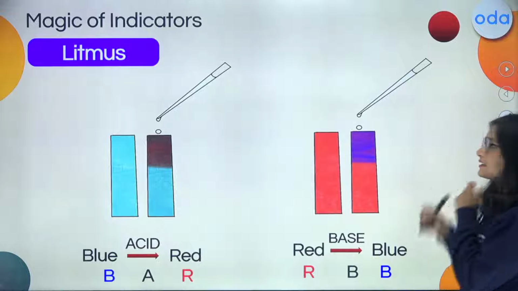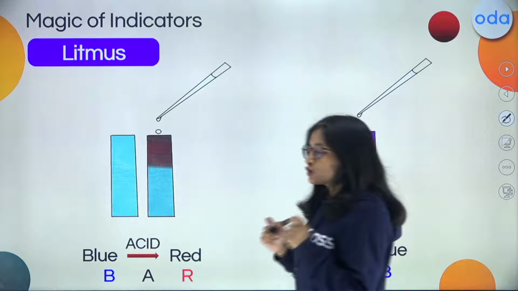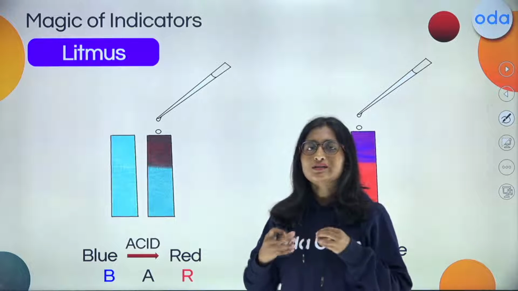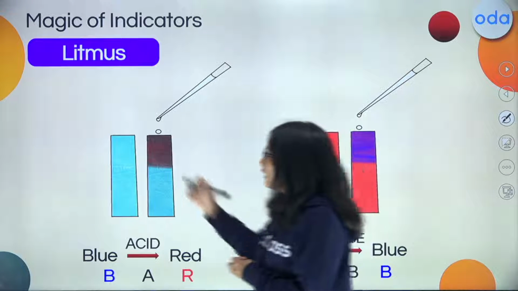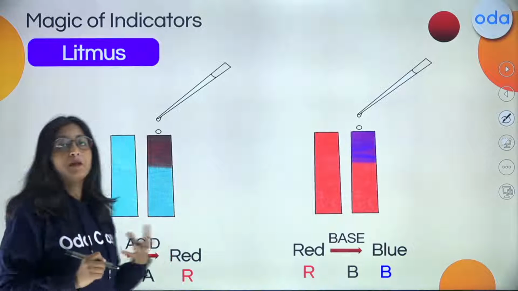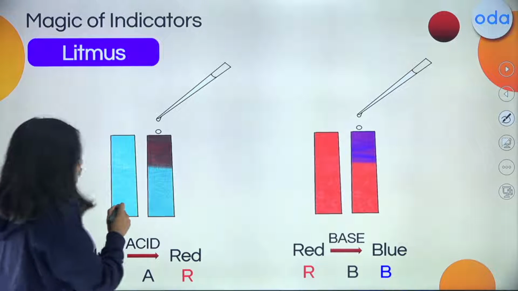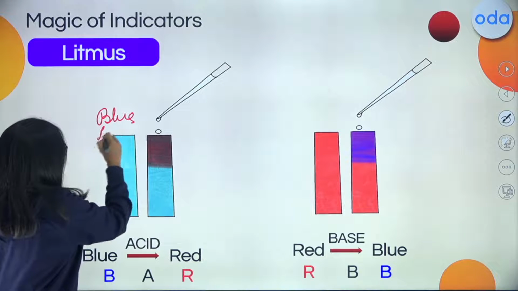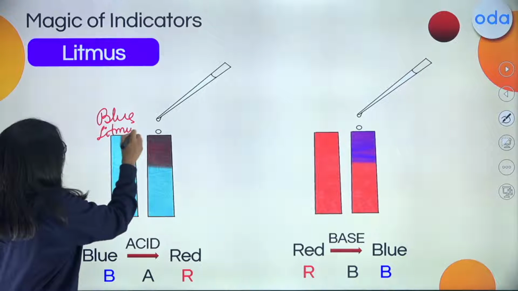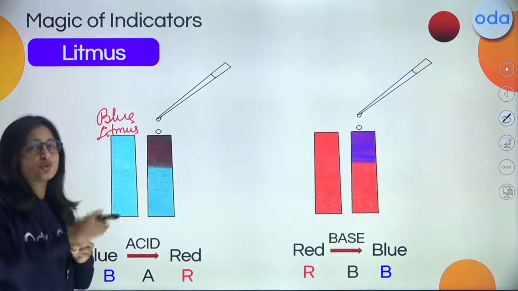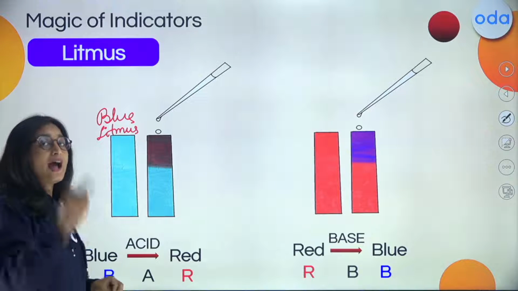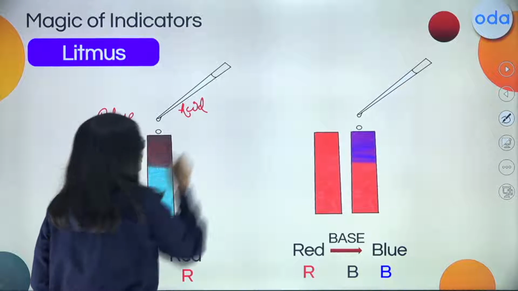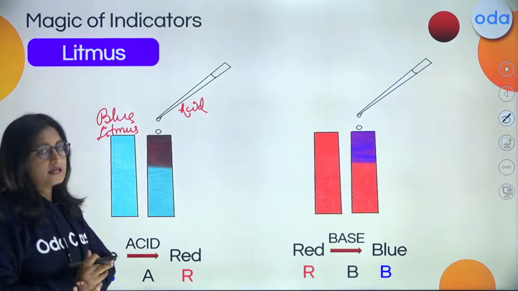Now, how is this going to act as an indicator? So we are going to find out a dye from it, which is like a purple dye. Now, if you look into this, what kind of paper is being made? There will be two kinds of paper. In one, we will find the blue litmus, and this blue litmus is going to change to red in color whenever an acidic solution is added to it. So whenever acid is added to it, it is going to change into red in color.